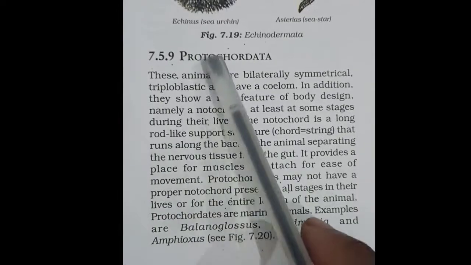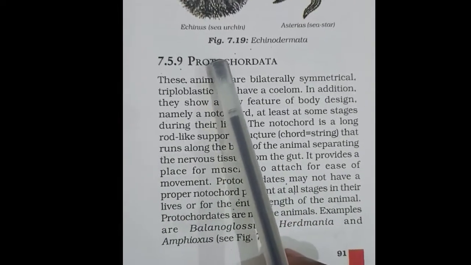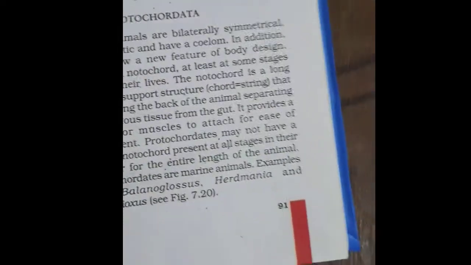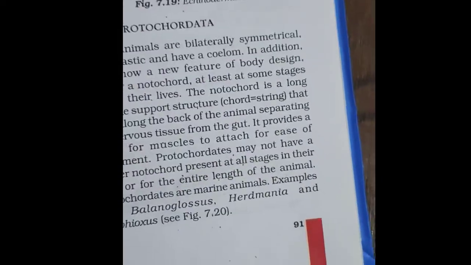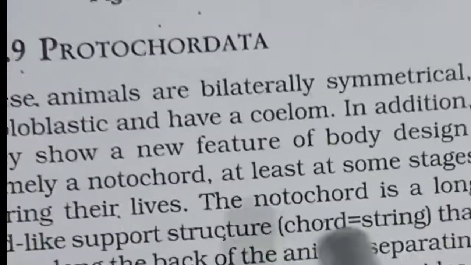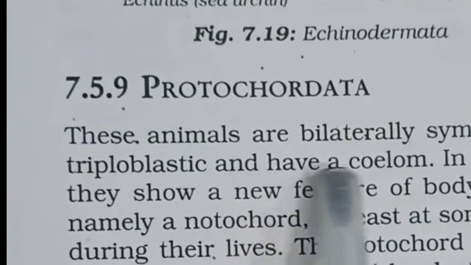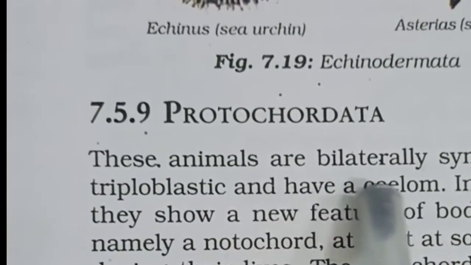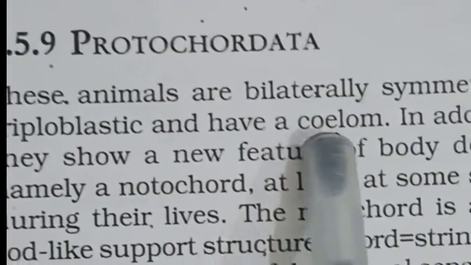Next we have Protochordata. Protochordata are animals which are bilaterally symmetrical, triploblastic, and have a coelom, that means true body cavity.